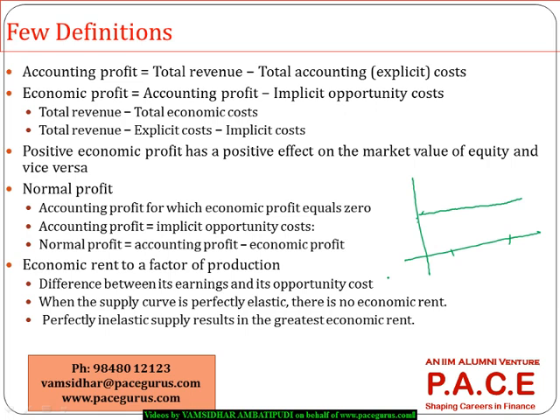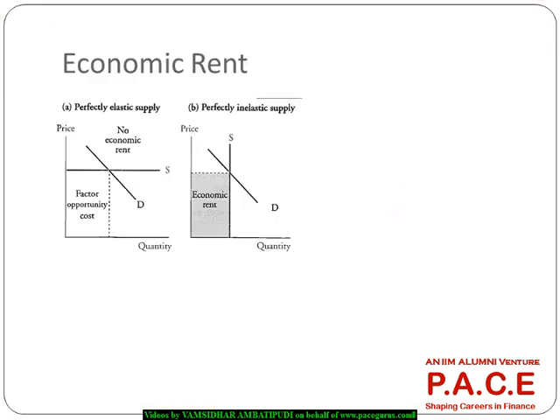But when the supply curve is perfectly vertical, meaning whatever the price, the quantity is more or less constant, where the elasticity coefficient is 0, everything is economic profit only. There is no opportunity cost in that case. So that is where we have to understand these two things.